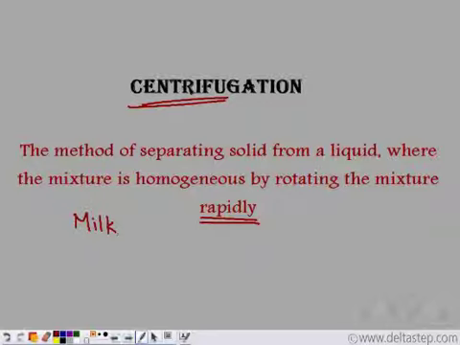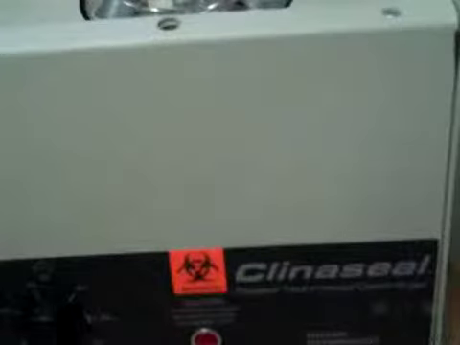So when we use centrifugation, we rotate the contents very rapidly, and the lighter part, in this case cream, is separated and floats on the top, and the heavier substance remains milk, so it settles at the bottom, and therefore we can separate the two. In laboratories, we use a special machine which is known as centrifugation machine.